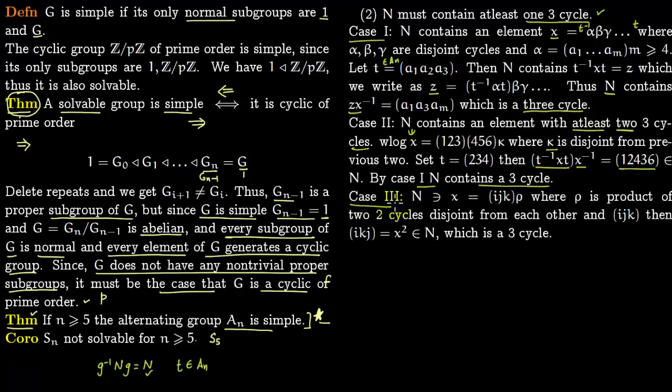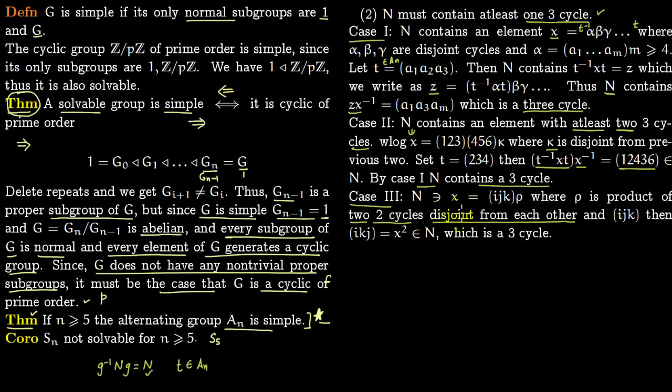So now case 3 is, n contains an element x of the form: a 3 cycle multiplied by rho, where rho is the product of 2 cycles, and these 2 cycles are disjoint from each other. Obviously it cannot be a single element, because if it was, then you already have a 3 cycle. So we have to show that there is a 3 cycle inside n, but we are taking an element of this form: a 3 cycle and a product of 2 cycles disjoint from each other.